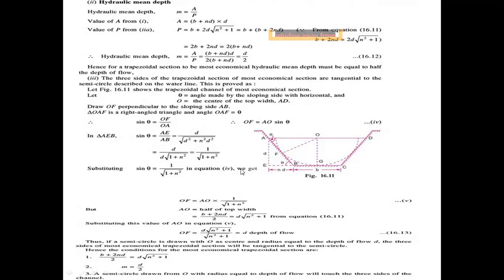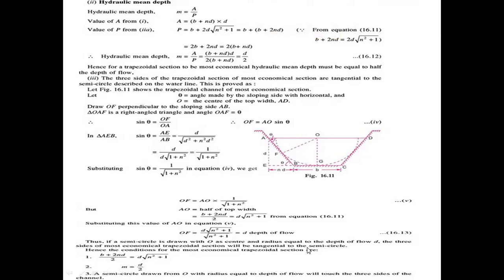So OF equals d into root of n square plus 1 by root of n square plus 1. Here n square plus 1 and n square plus 1 cancel, so OF is equal to d, the depth of the flow. So here b plus 2nd by 2 is equal to d of root of n square plus 1.